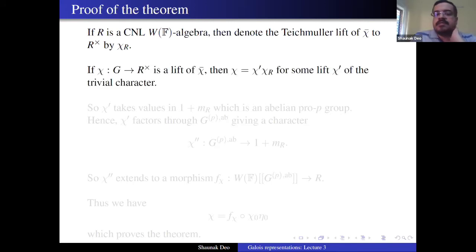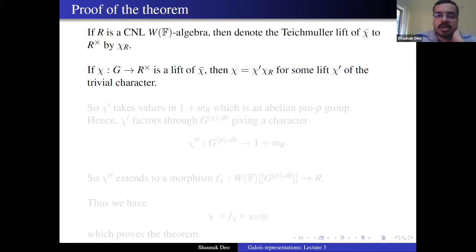Now suppose chi is a lift of chi bar, then chi_R is also a lift of chi bar. So if you see the character chi times chi_R inverse, you're going to get a character chi prime, which is a lift of the trivial character, the character which sends everything to 1. So we can write chi as chi prime times chi_R.